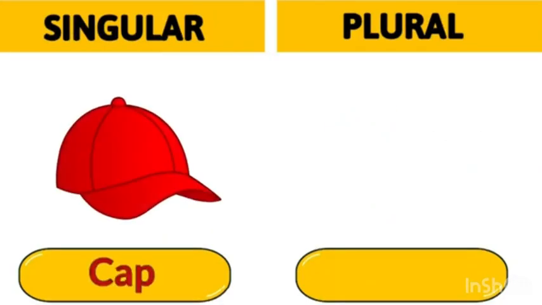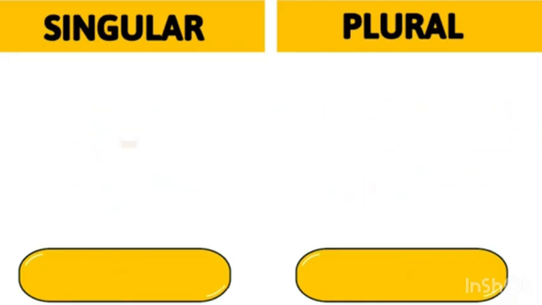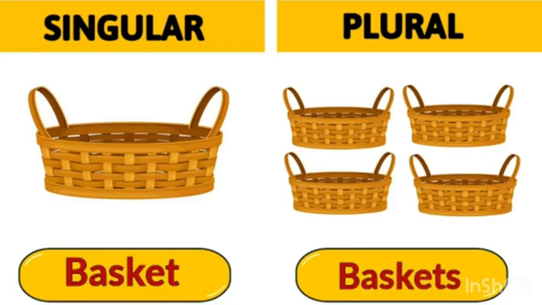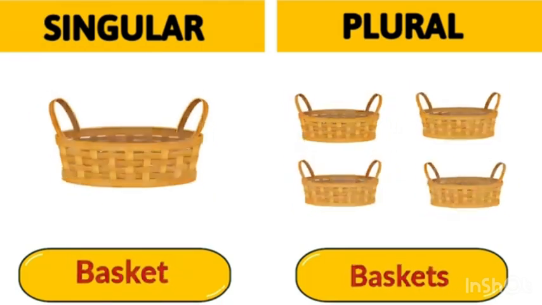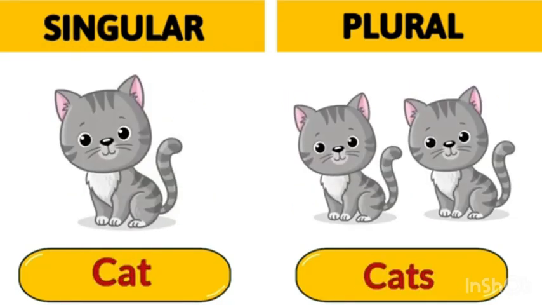Next is cap. What is the plural of cap? The plural of cap is caps. Basket. What is the plural of basket? The plural of basket is baskets. Cat. What is the plural of cat? The plural of cat is cats.